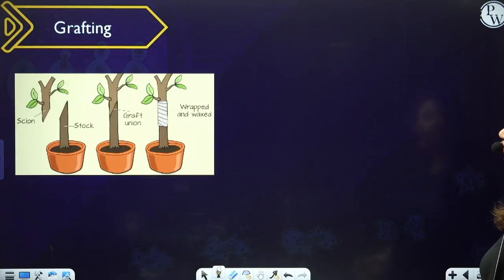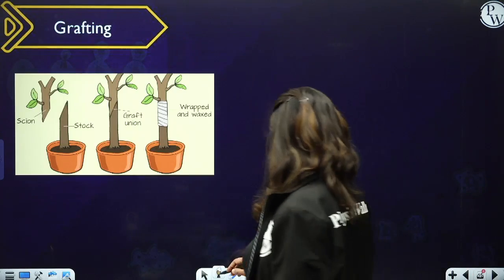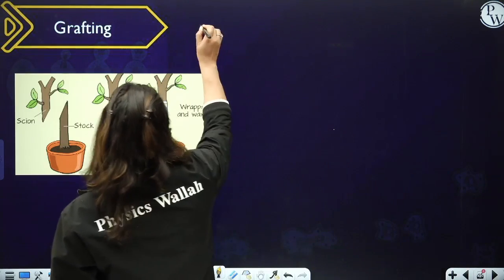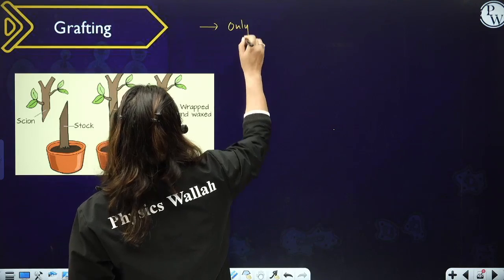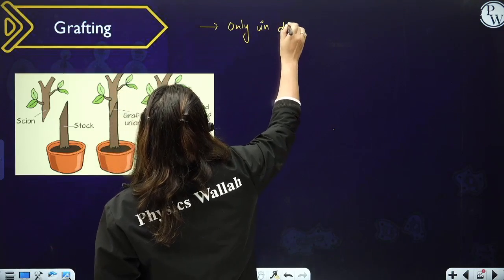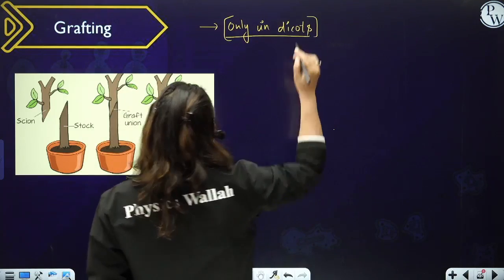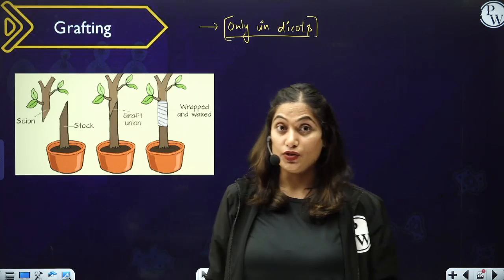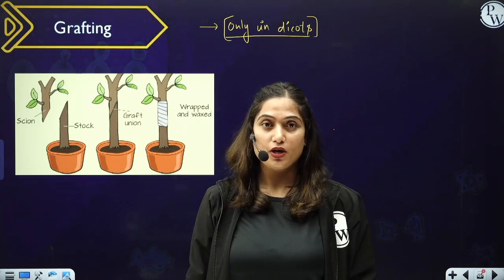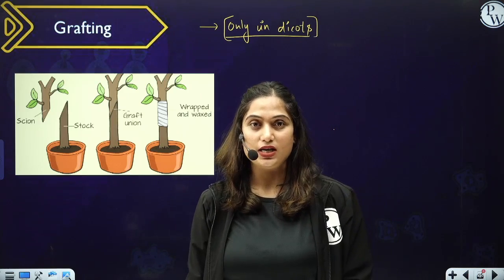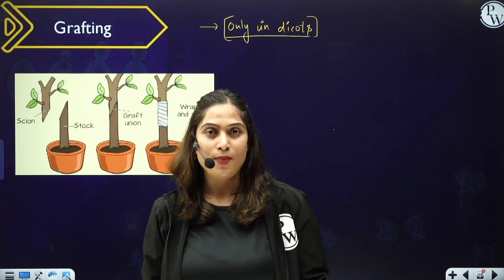And then comes grafting. What is important to note here is that grafting is seen only in dicots. It is not seen in case of monocots. Why? I will just tell you the reason. Just remember this, that grafting cannot be done in case of monocots like wheat, rice, maize, rye, sorghum, sugarcane, bamboo, etc.